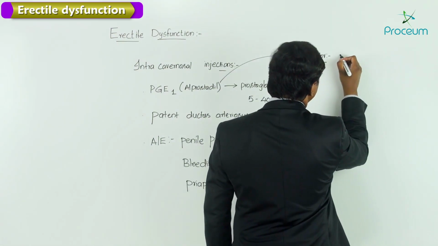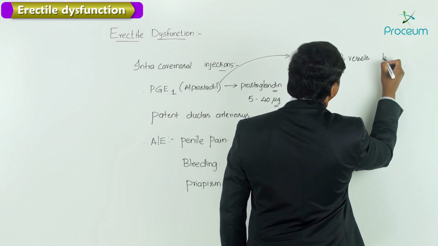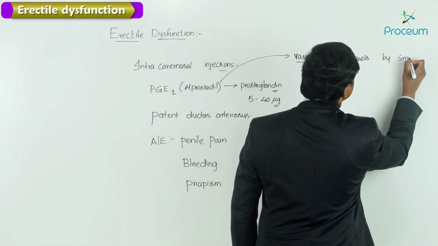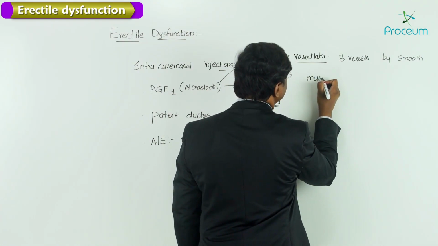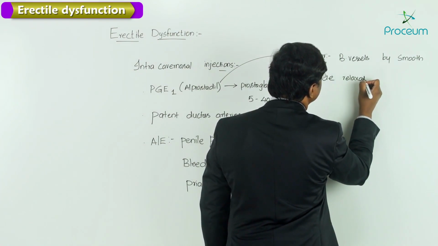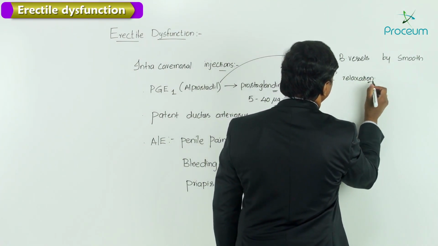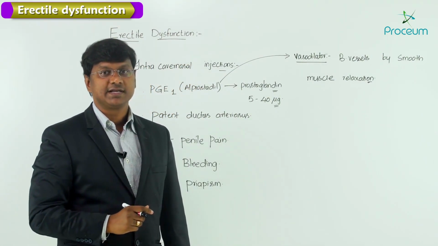It causes vasodilatation of the blood vessels by smooth muscle relaxation.